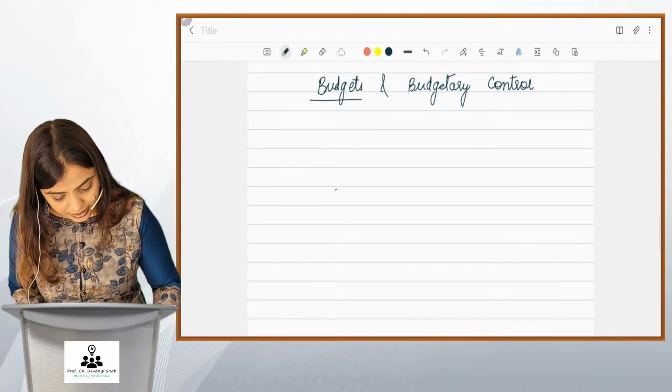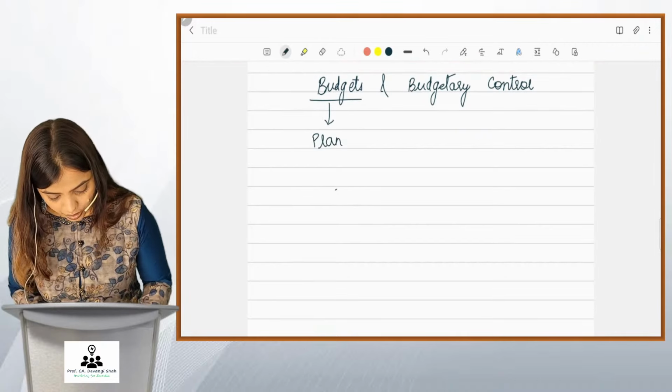Friends, firstly, what is budget? It is a plan. And what is budgetary control?